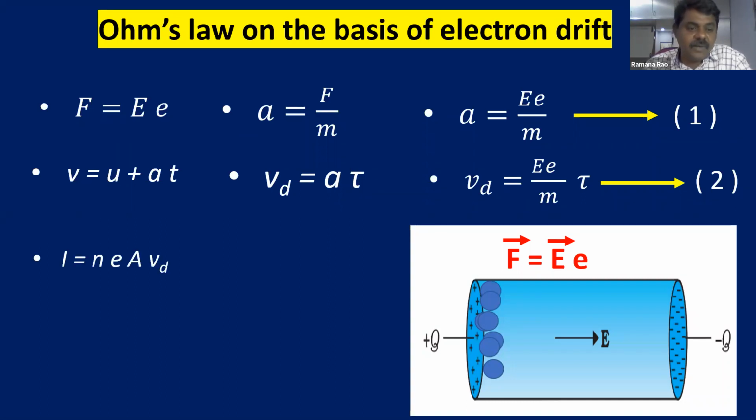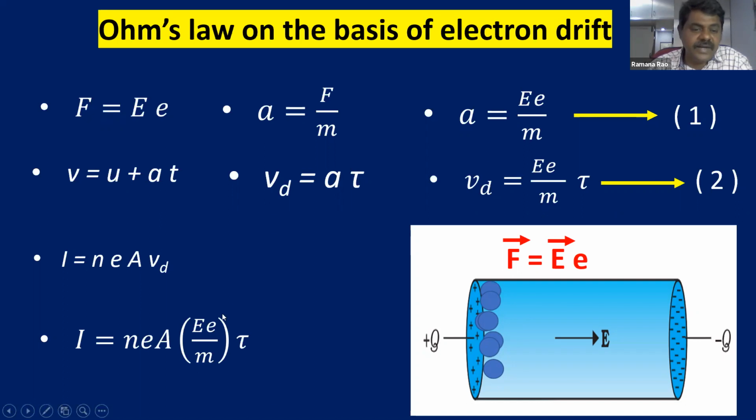Now another familiar formula for us, I is equal to neA into drift velocity. This is also what we derived in the last class. Now I am going to substitute drift velocity in this equation from equation number 2. So I is equal to neA. See children, from equation 2, all of you see equation 2, what is there? Drift velocity is eE by m into tau. So this is equation number 2. So from equation number 2, I am substituting vd as eE by m into tau.